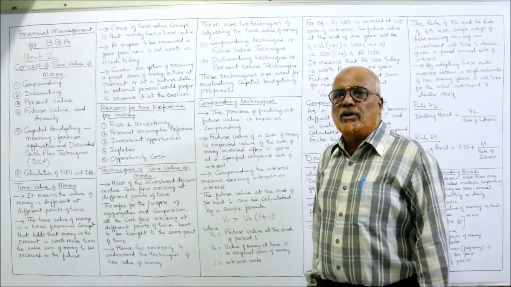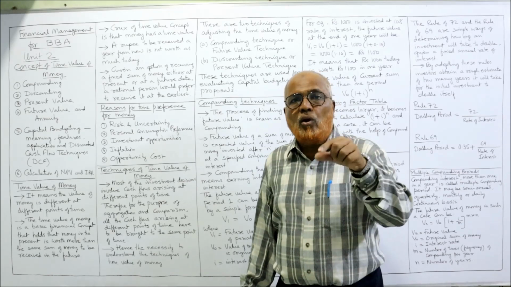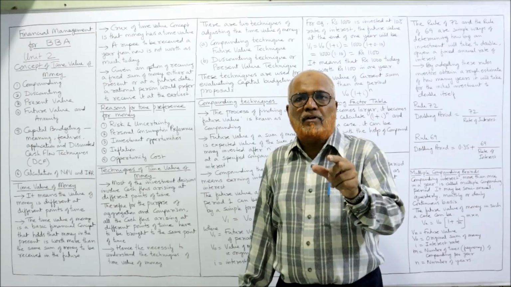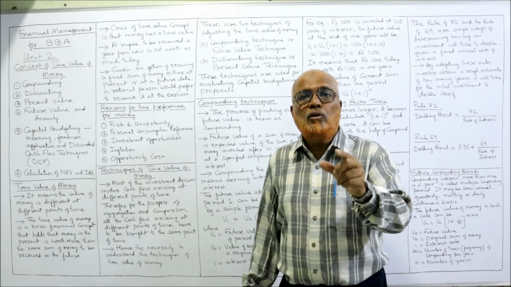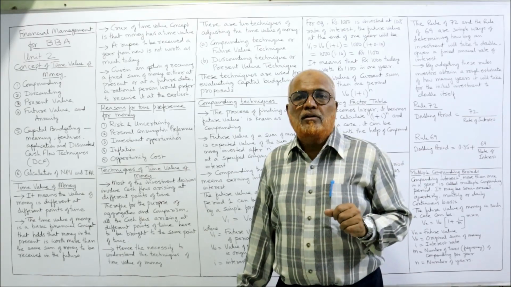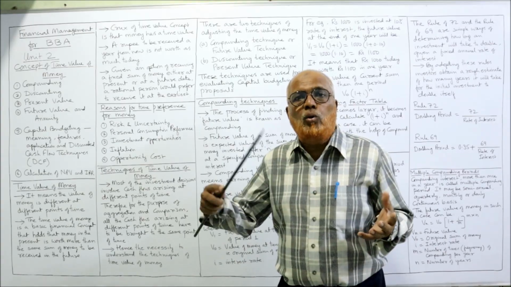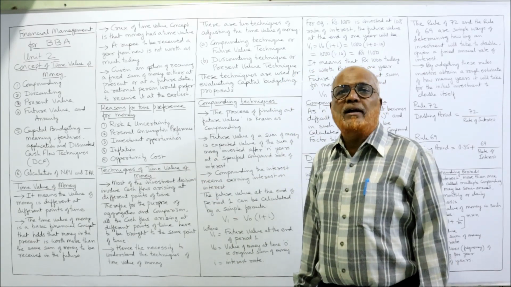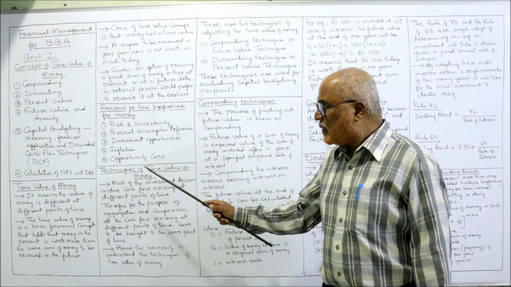Then opportunity cost. The opportunity cost is the cost foregone by not having that money. For example, if you have some money right now, you can invest it somewhere. So if you don't have it, you cannot invest that money, and you are losing the opportunity. So these are the reasons why time preference is there for money.